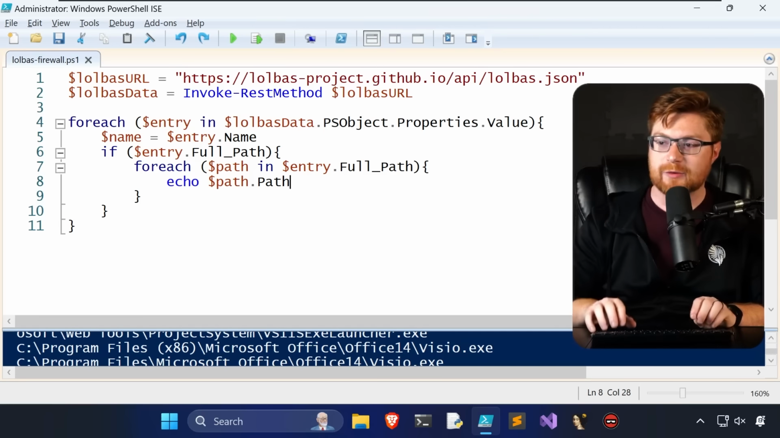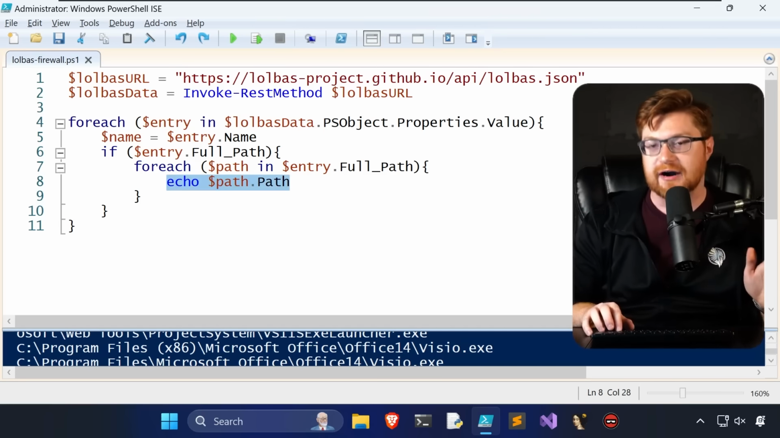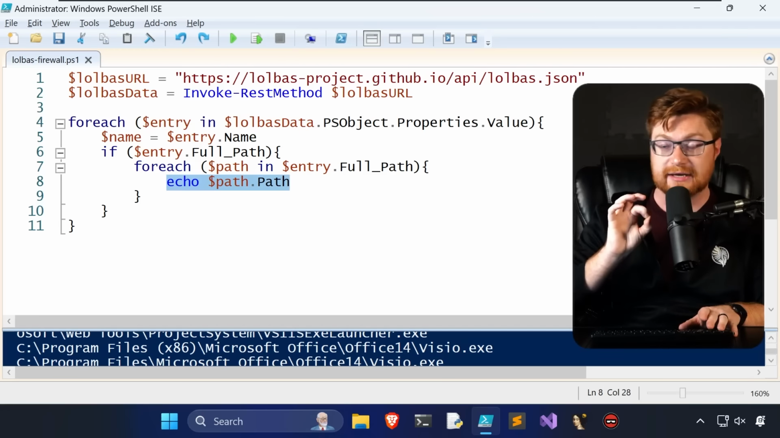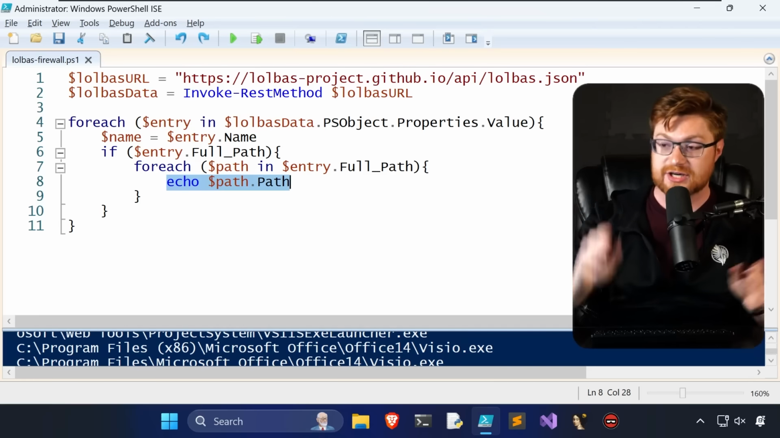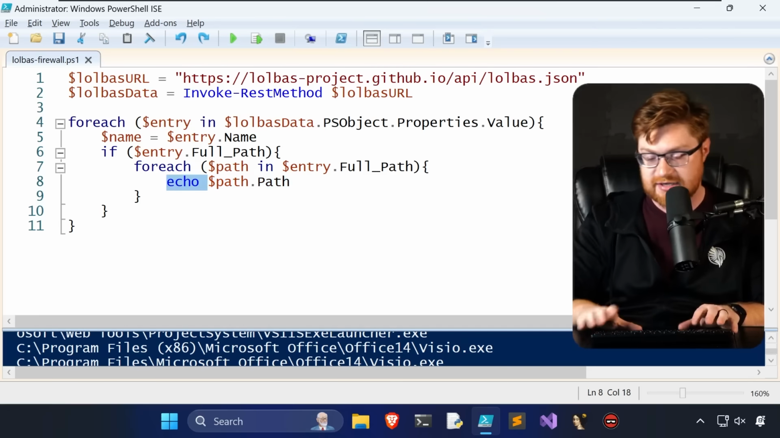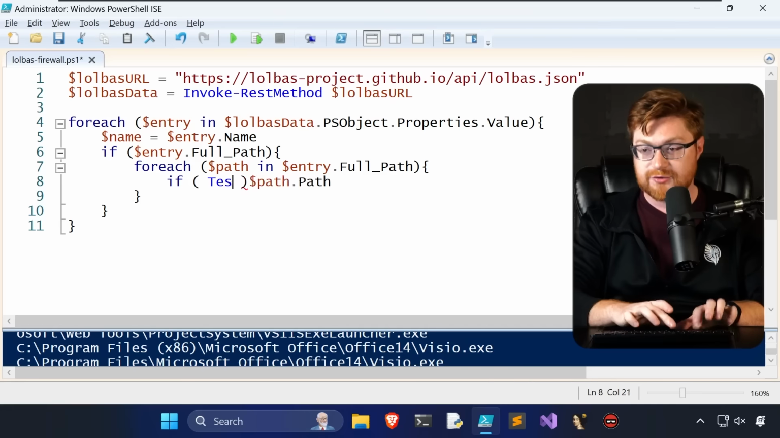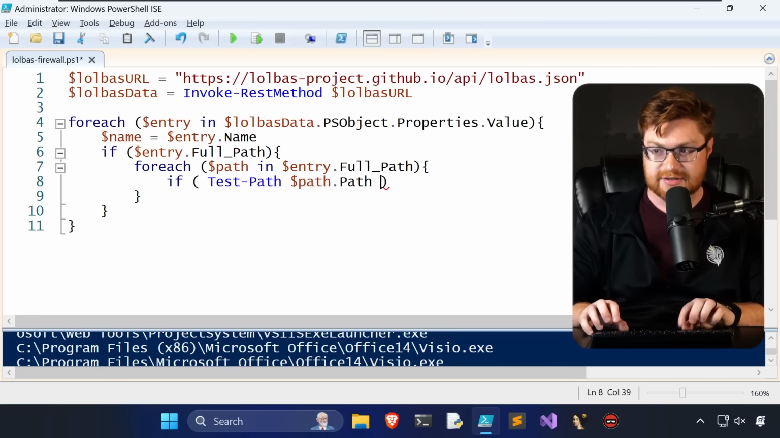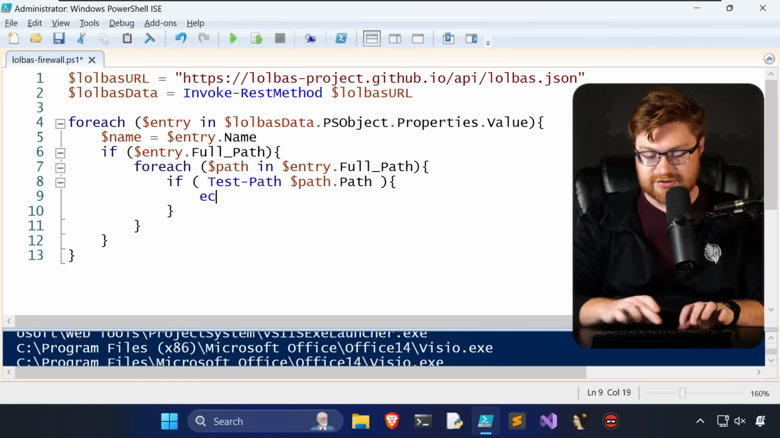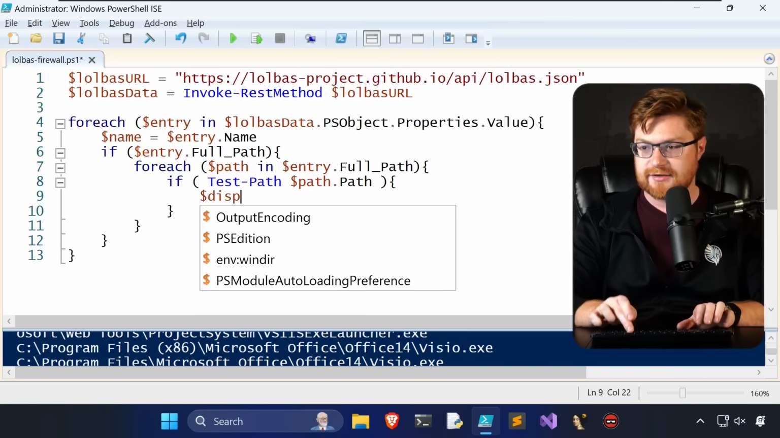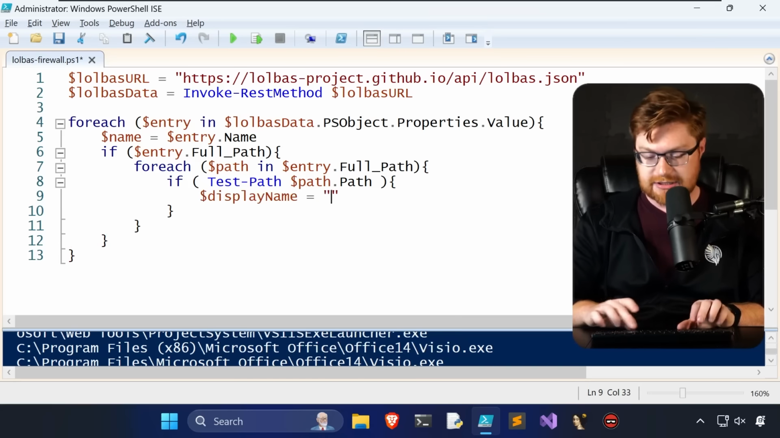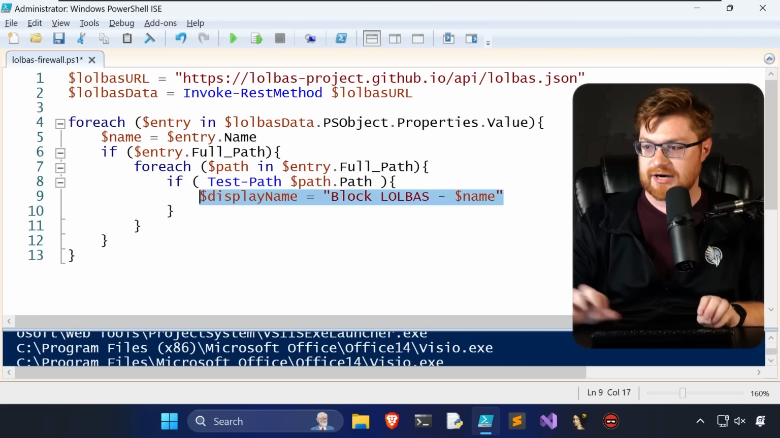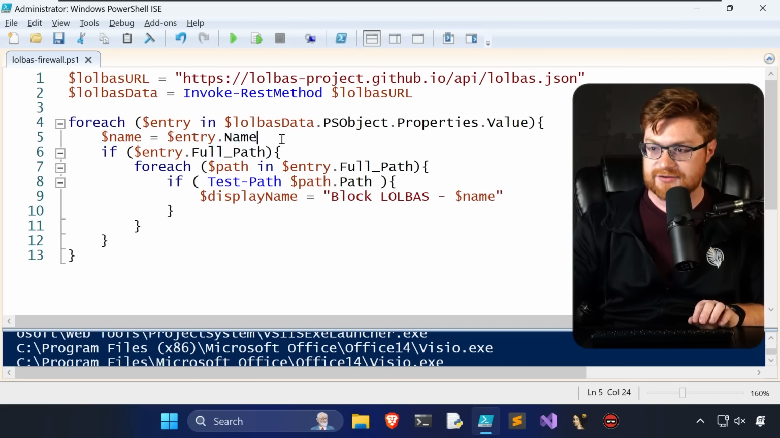We're looping through it, and now that we've actually determined we've got the variable, the value to reference, a potential path and location on the file system for each and every binary or anything in that LOLBAS project, we can test if that even exists. Let's do a simple if statement, and let's use the commandlet Test-Path, which should return whether or not that path exists. So if it does, then we can just echo, and maybe we'll build out a display name. How about that? Display name can equal block LOLBAS given the name that we've already extracted above with the $ prefix for our variable.